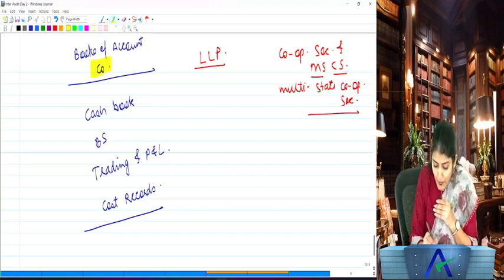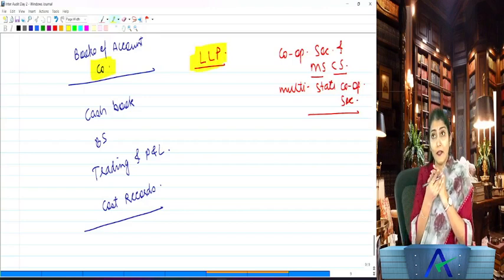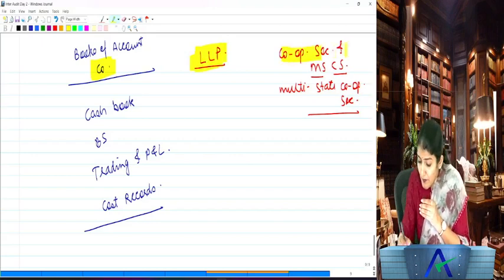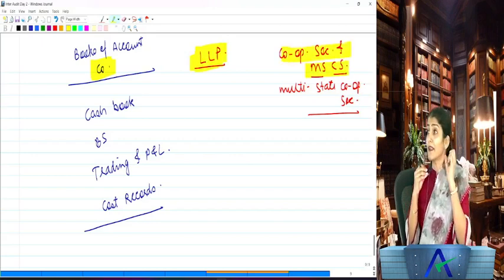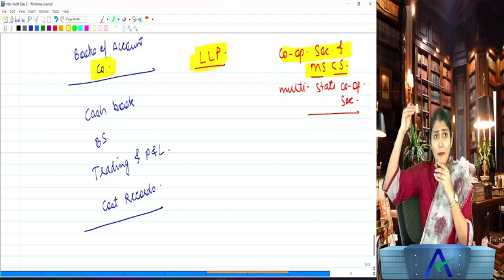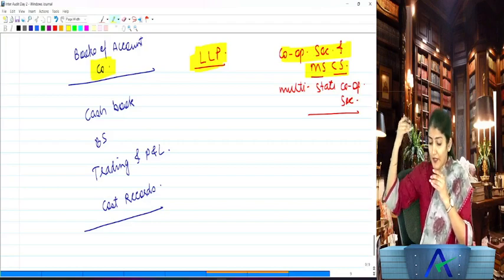So we talk about the books of account of a company, we talk about the books of account to be maintained by an LLP, and also the books of account to be maintained by a cooperative society or a multi-state cooperative society.